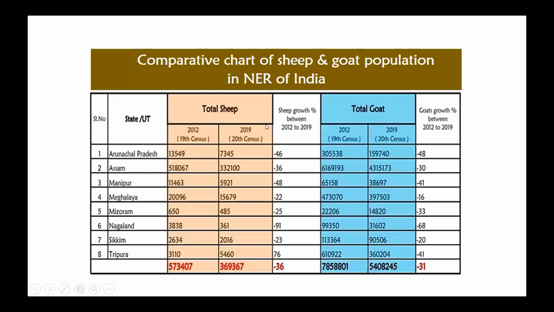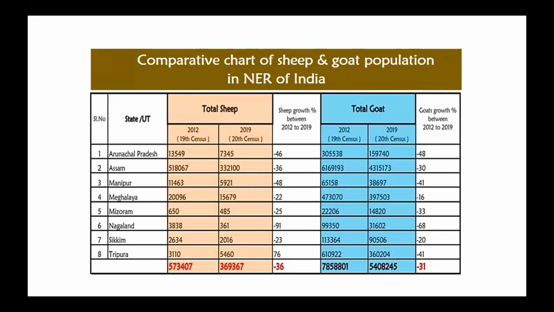Then the comparative chart of sheep and goat population in the northeast region. As you can see from these two livestock censuses, the 19th and 20th, the goat population is more than the sheep, which means that among these small ruminant animals, goat is more preferred in this area. In both the censuses, the population of sheep is less and goat is more.